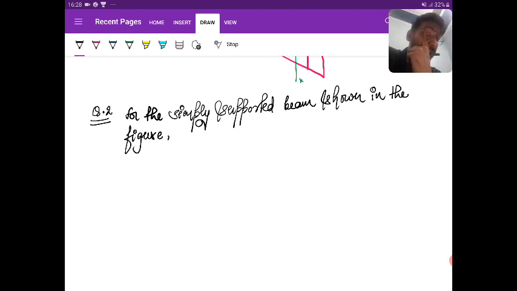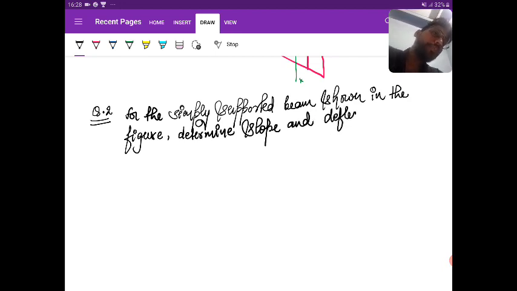For the simply supported beam shown in the figure, determine slope and deflection at the center.